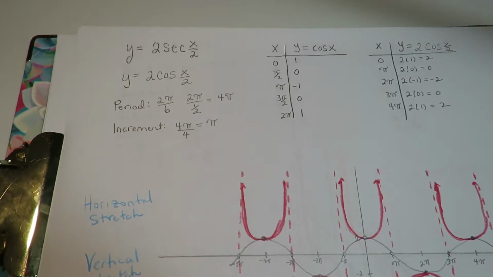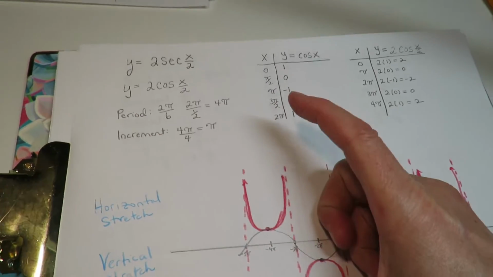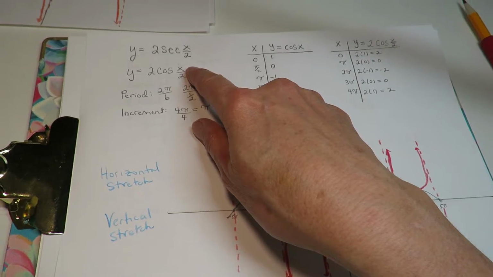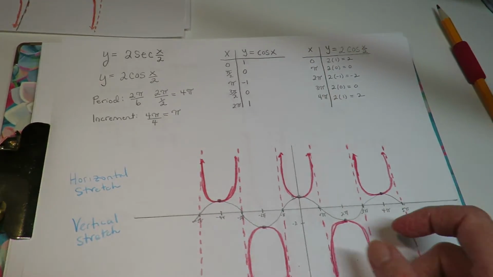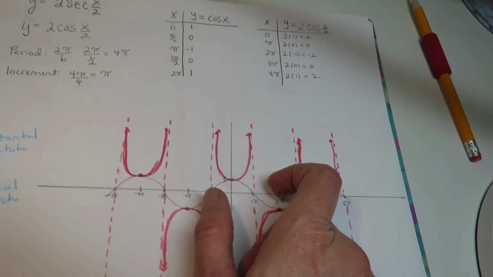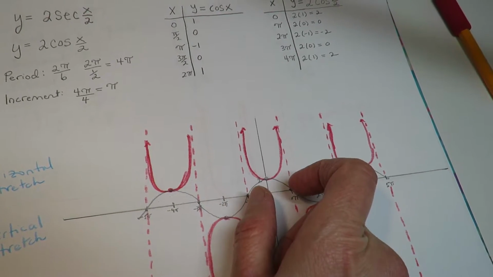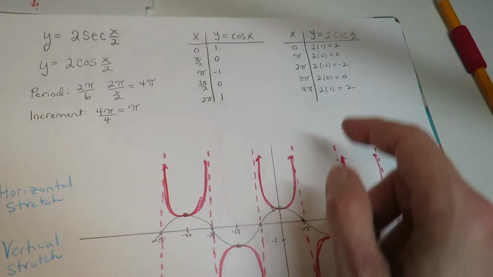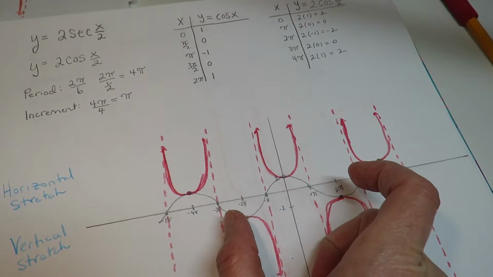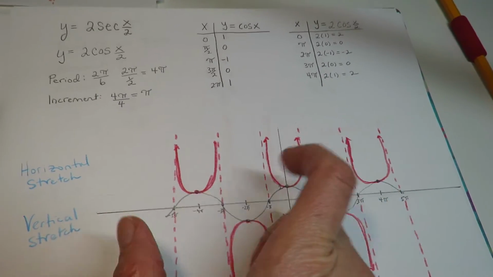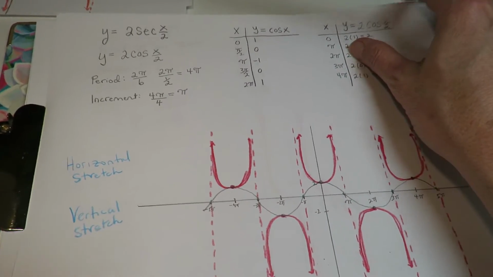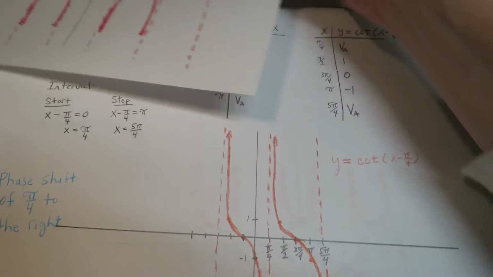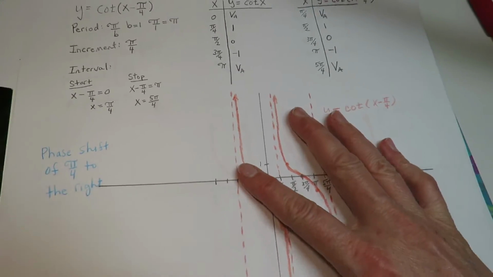So secant, we have a secant again, so not only is this being pushed off the x-axis with an amplitude of 2, this has also got a horizontal stretch, right? Because usually the center parabolic shape would fall in between negative pi over 2 and pi over 2, but now it's falling in between negative pi and pi because of this horizontal stretch. So those 6 graphs, I just drew them out for you.